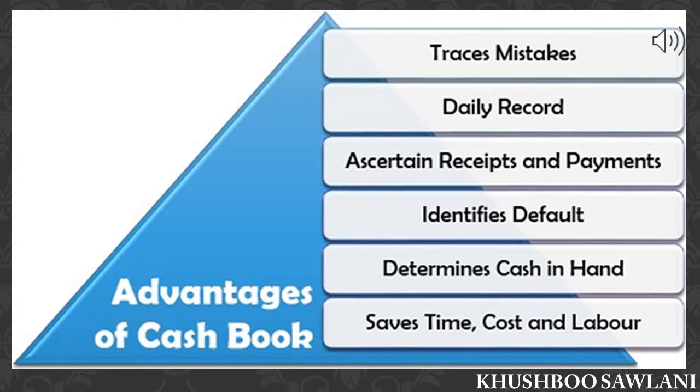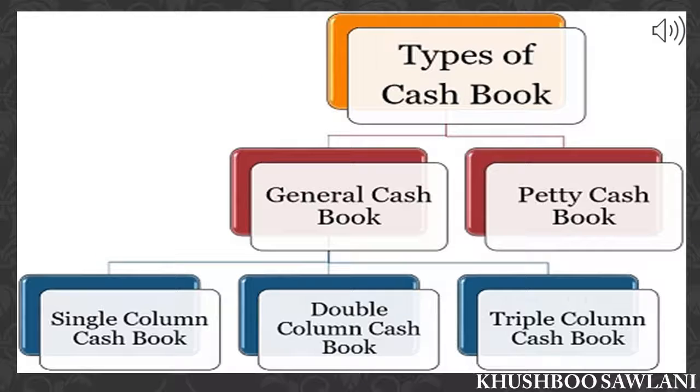And the last is saves time, cost and labor. Cash transactions are directly recorded in a cash book without recording in journal. Therefore, separate cash account is not needed. Therefore, cash book serves the purpose of both a journal and a ledger. It saves time and labor.